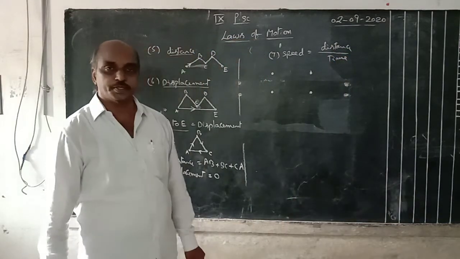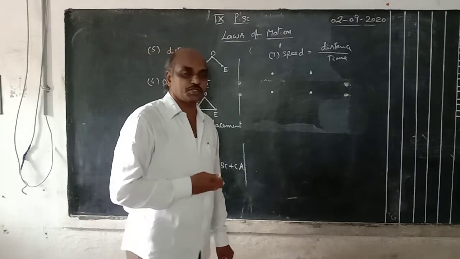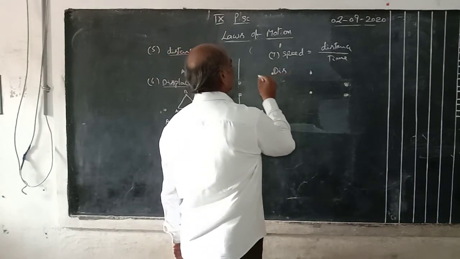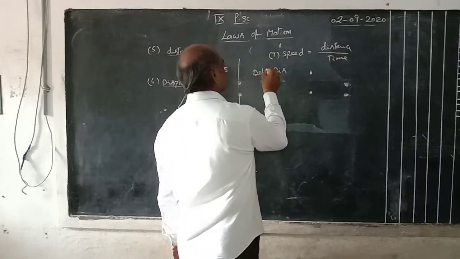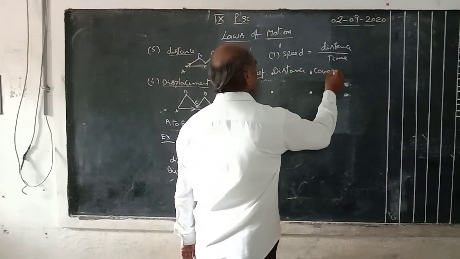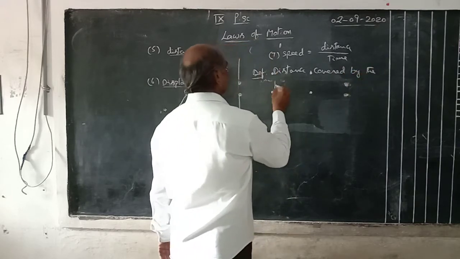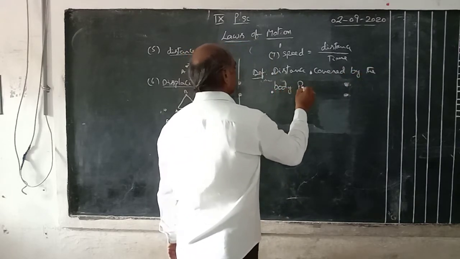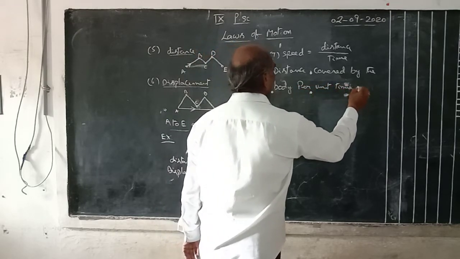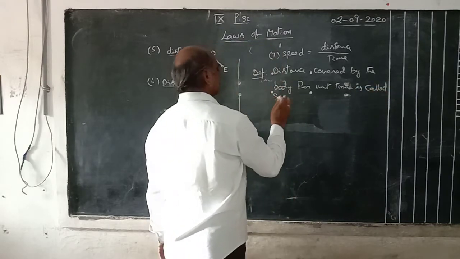What is meant by speed? The distance covered by the body per unit time is called speed.